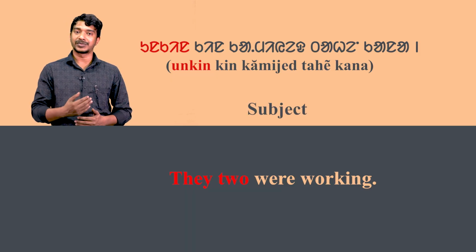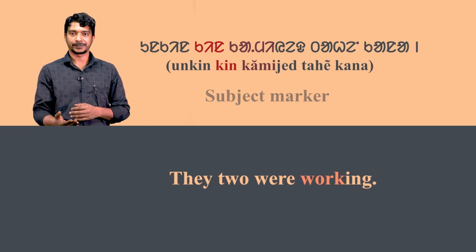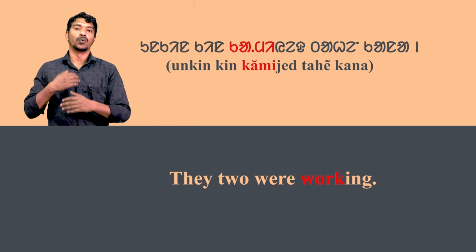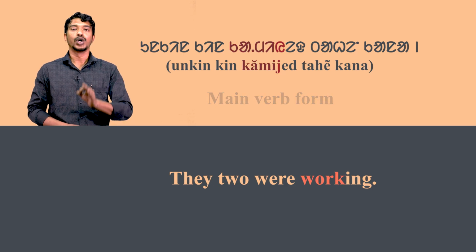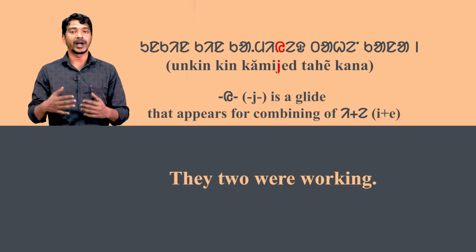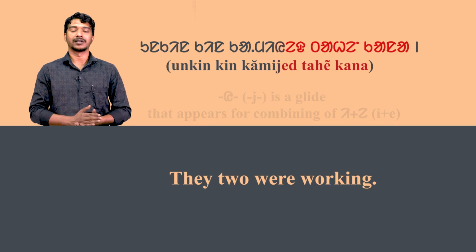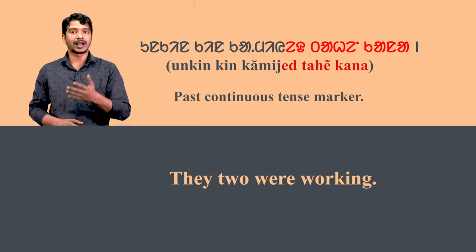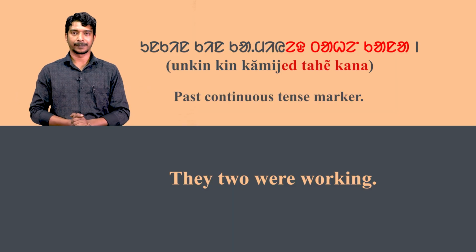It is the subject and kin is the subject marker. Kami means work. It is the main verb form. U is a glide that appears for combining of e plus a. And e tahe kana is the past continuous tense marker.